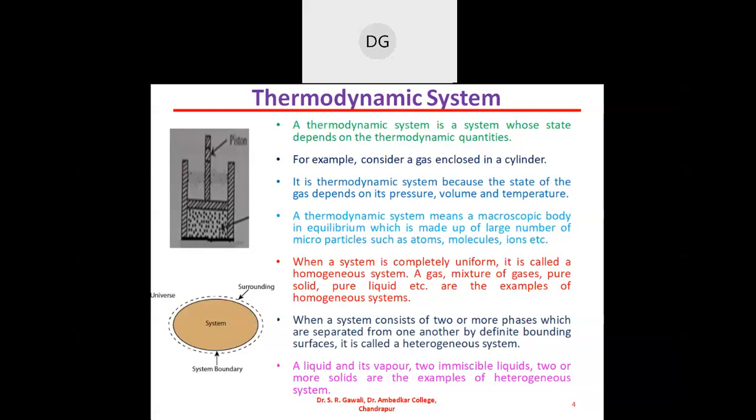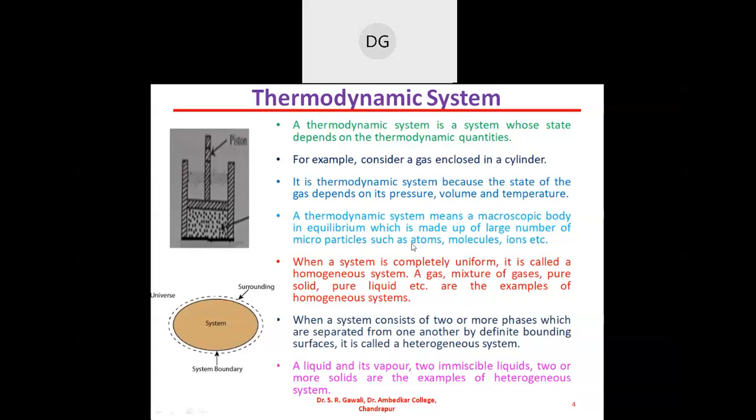Examples of this homogeneous system are a gas or mixture of gases, pure solid, pure liquid, etc. So, this is about the homogeneous system.